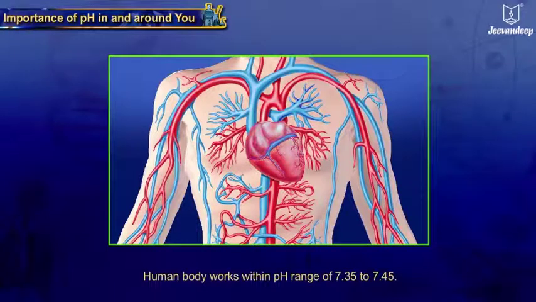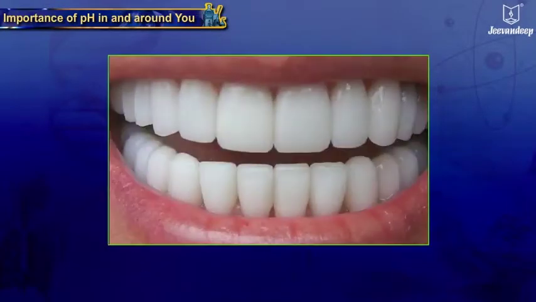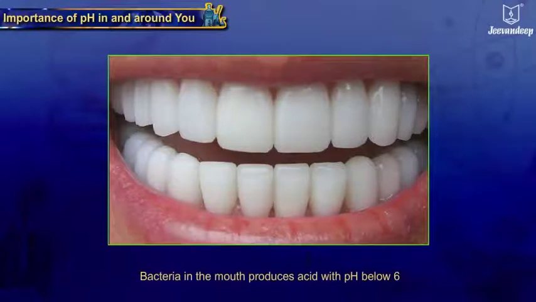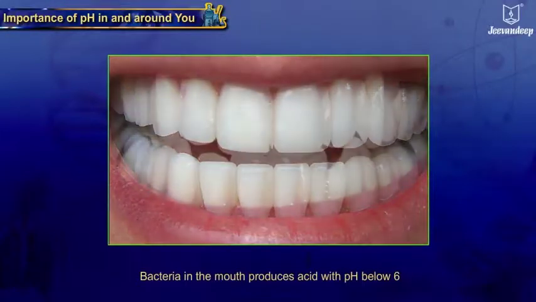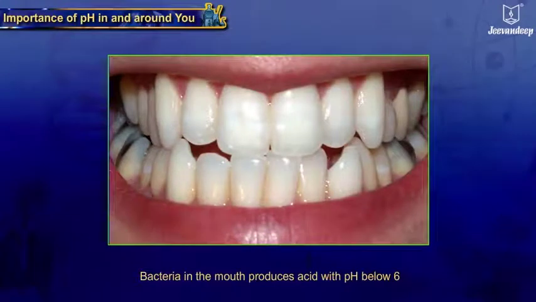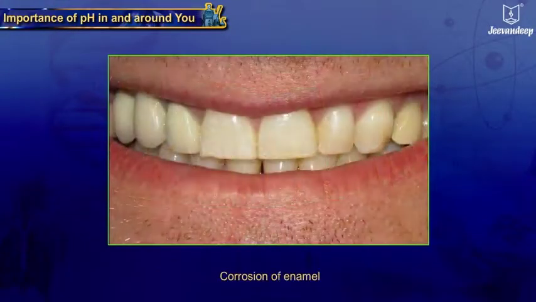Human body works within pH range of 7.35 to 7.45. The degradation of food particles by bacteria in the mouth produces acid with pH below 6. It results in corrosion of phosphates in enamel and thus causes tooth decay.